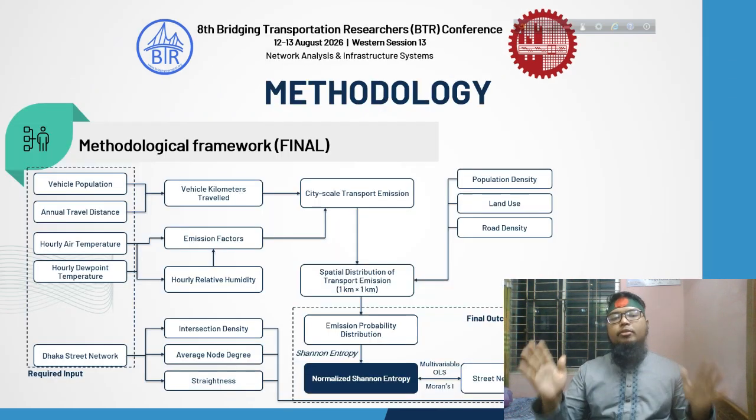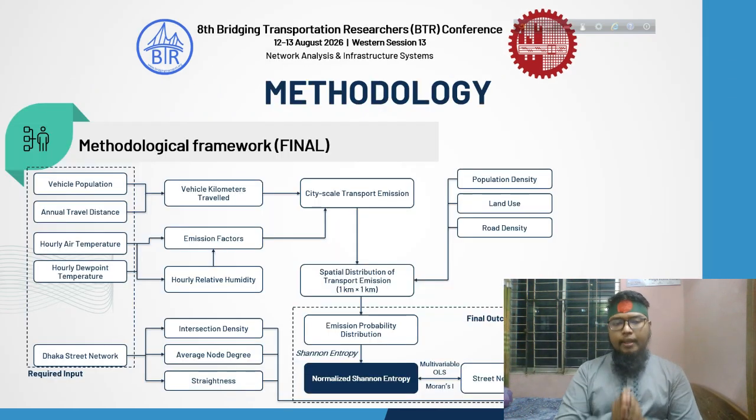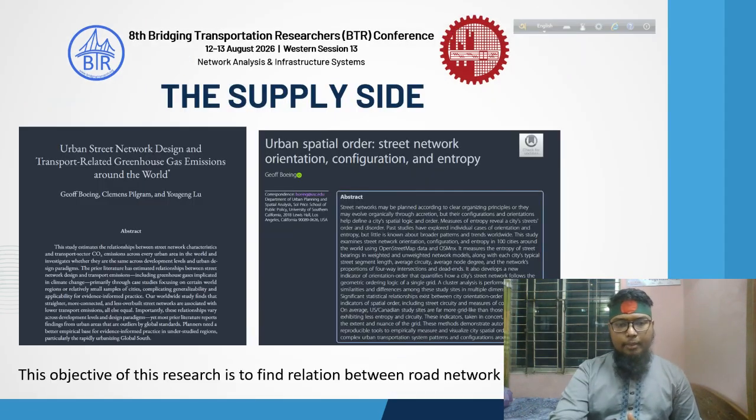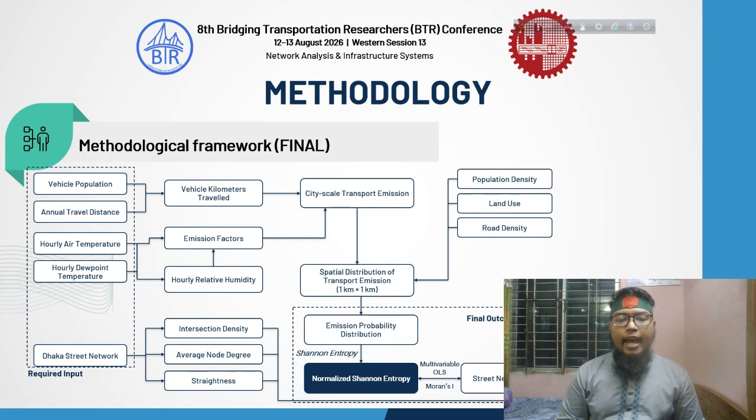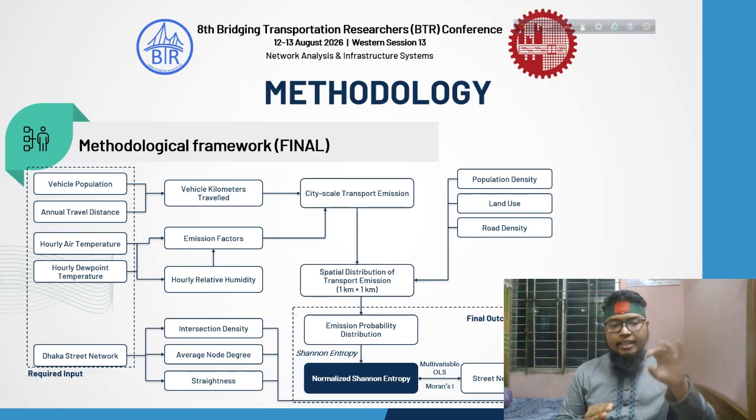So that takes me to the final part of my methodology. I have selected three variables: intersection density, average node degree, and straightness to represent the road network structure of Dhaka. These three variables were actually suggested by Boeing, whom I showed in my previous slide. And finally, I have related these three variables with the normalized Shannon entropy that I have already discussed, using multivariate OLS regression.